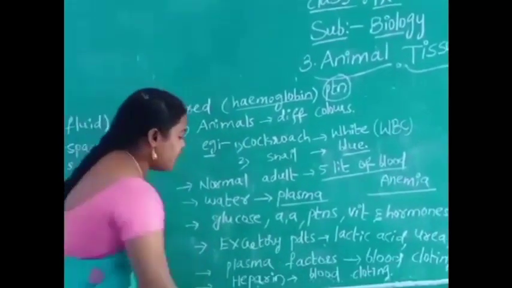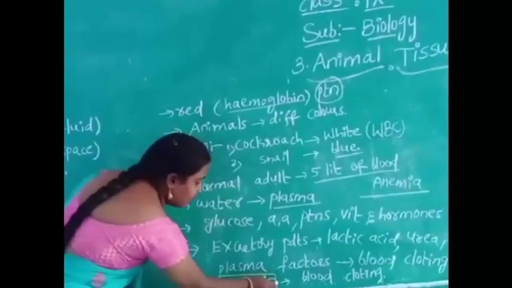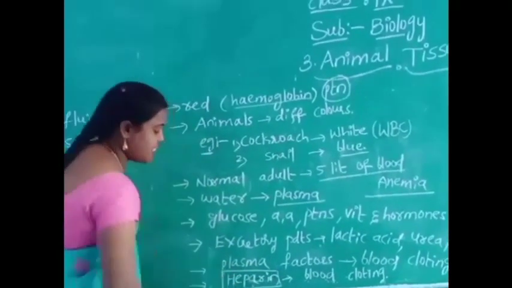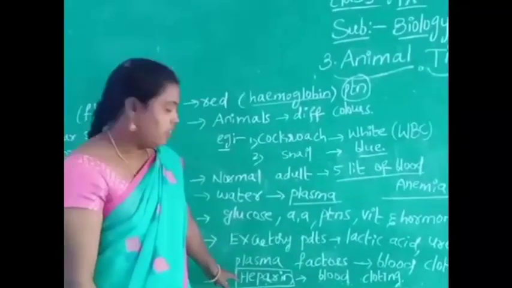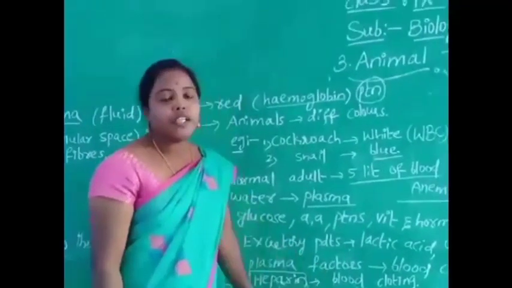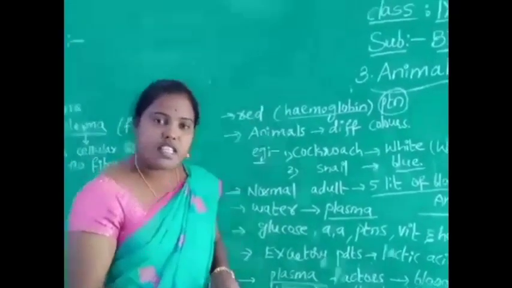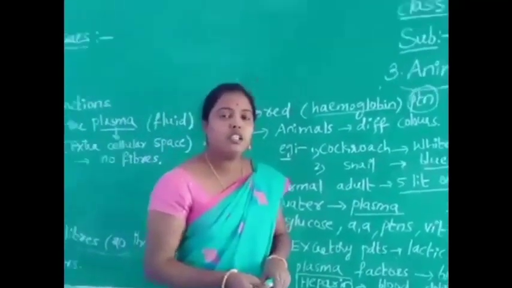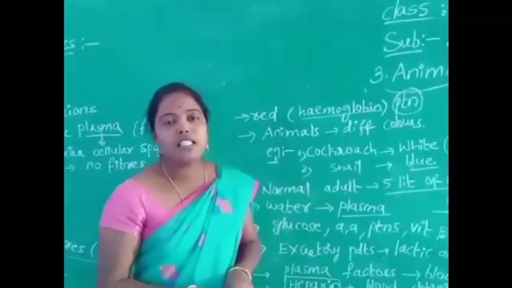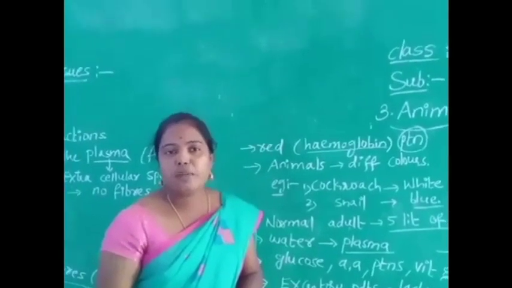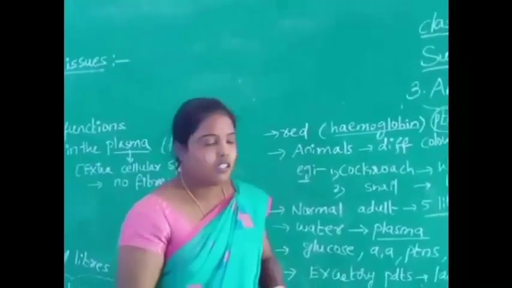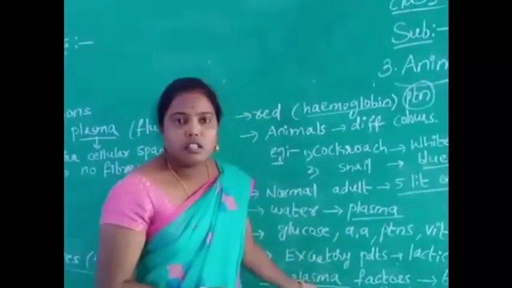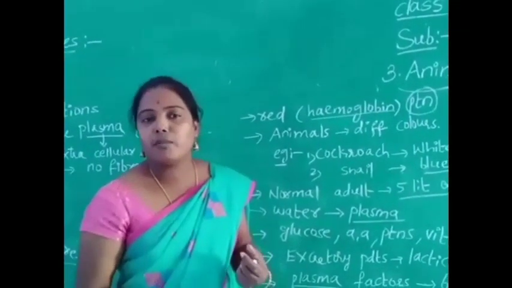Okay, next, one more very important question: the substance heparin. Heparin is a chemical substance which prevents blood clotting in our blood vessels. So heparin is essential to our body.